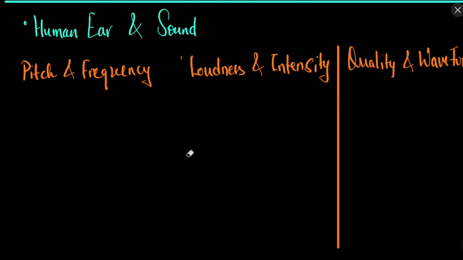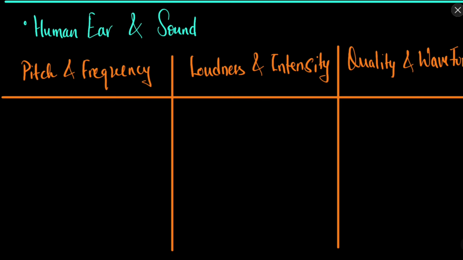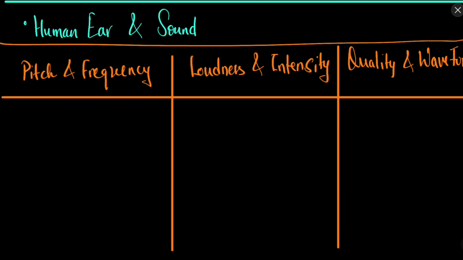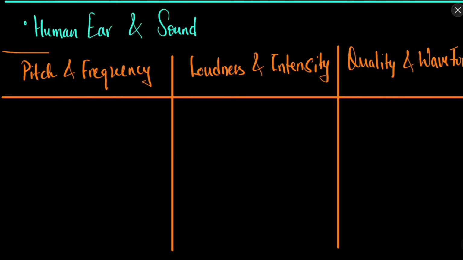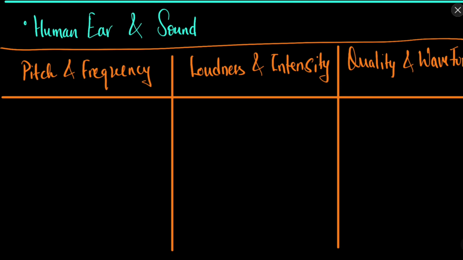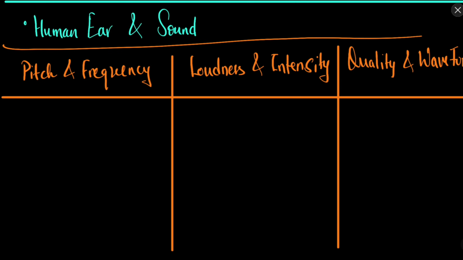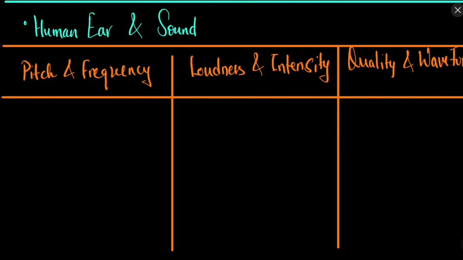So these are the things that our human ear can interpret, and using these three major properties, we differentiate various sounds. We differentiate the sound of a piano from the sound of a guitar. We differentiate the sound of a human from the sound of a dog.